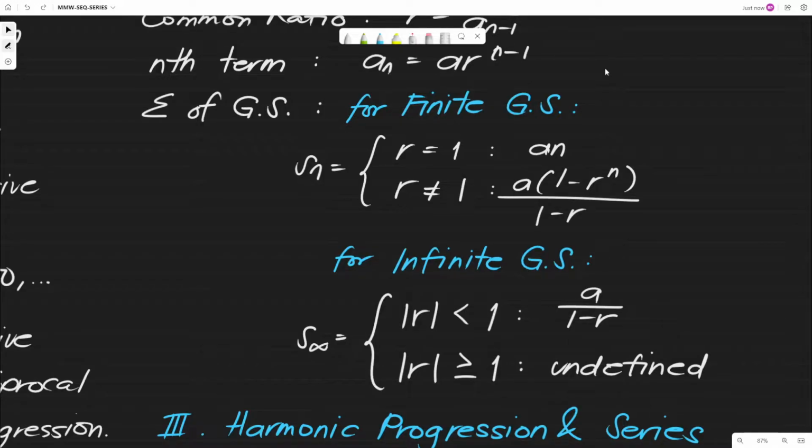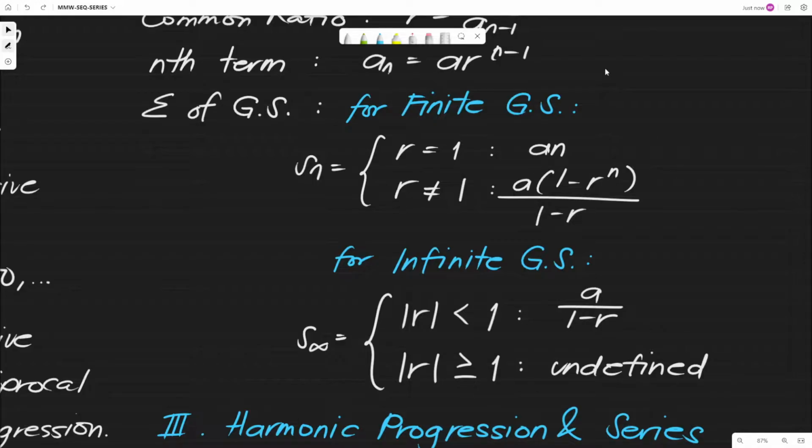So we have two kinds of geometric series. First, we have the finite geometric series. The finite geometric series is denoted by S sub n, and we have two conditions. Before we proceed, what formula are we going to use if the common ratio is equal to 1? If the common ratio is equal to 1, our formula for S sub n is n times the first term, A.